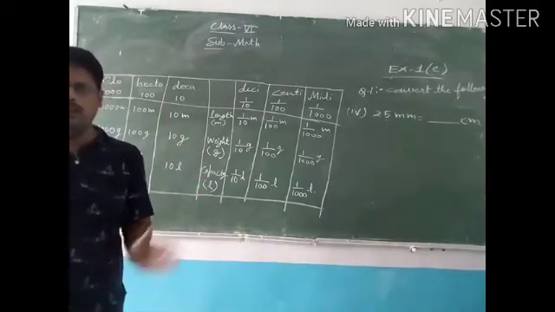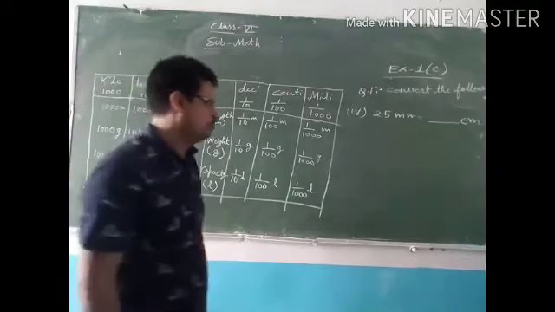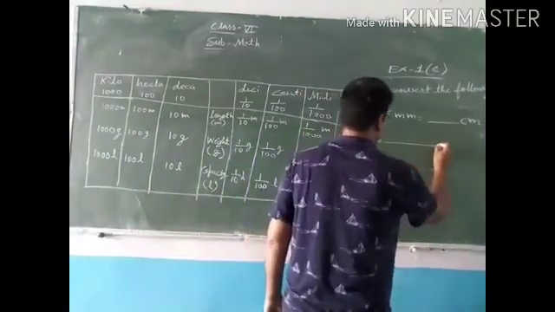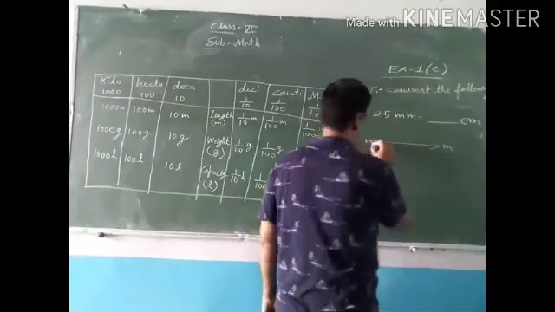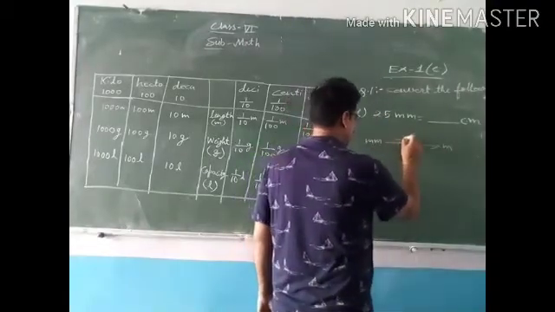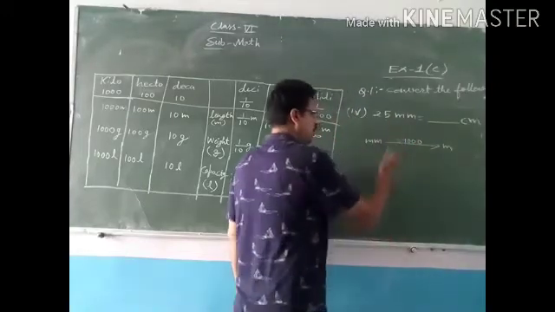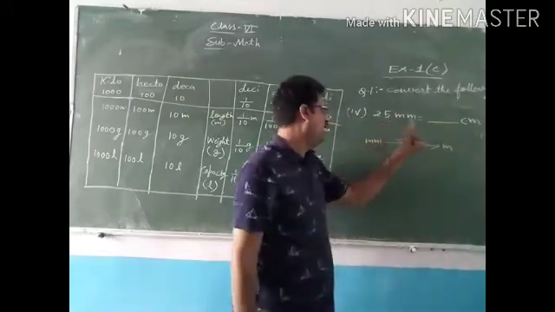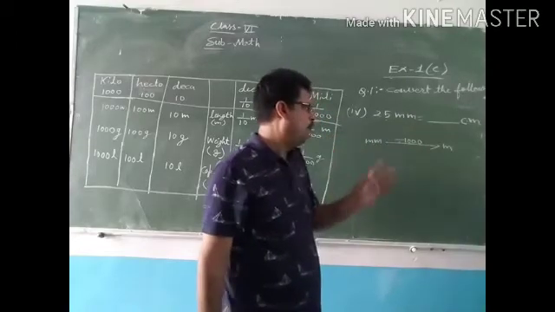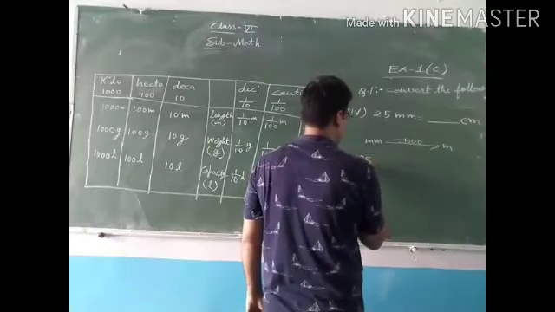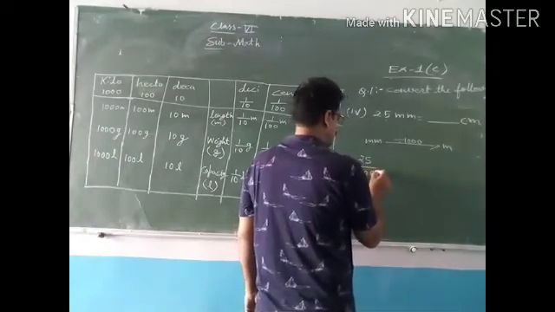How can we convert millimeter into meter? Smaller to bigger, so that means divide by 1000. So firstly, we have to convert this millimeter into meter. So that means 25 millimeter we have to divide by 1000.